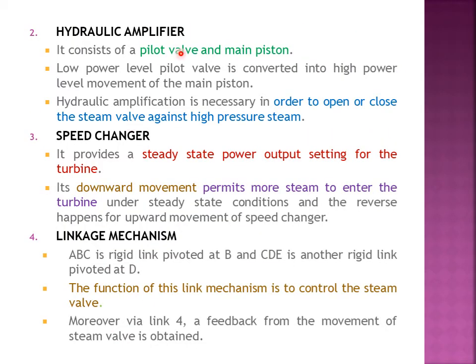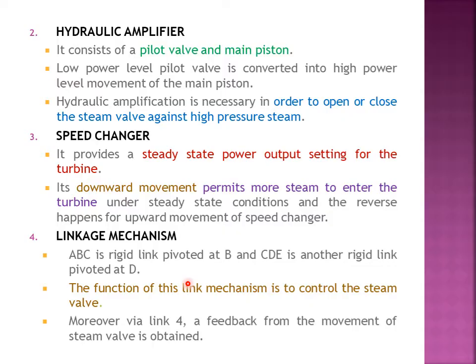Next is the hydraulic amplifier. It has pilot valves and main piston. This hydraulic amplifier is necessary to open and close the steam valve. Next is your speed changer. It is mainly used to get the steady state output at the turbine end. When the speed changer is moved down, it permits more steam to enter into the turbine, and the reverse happens when we move it upwards.